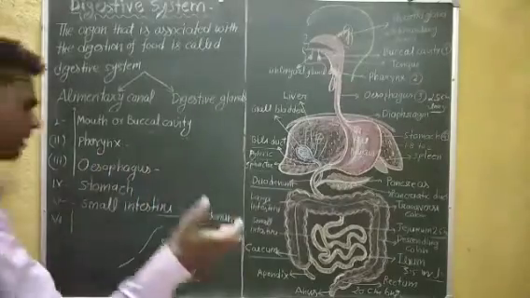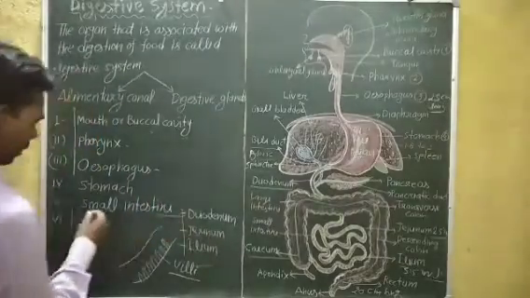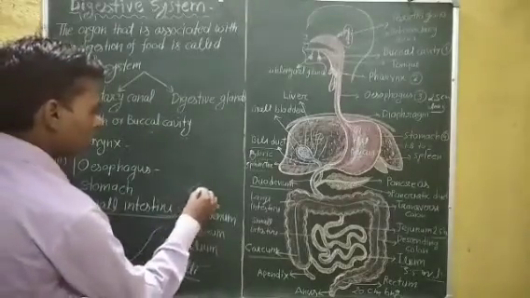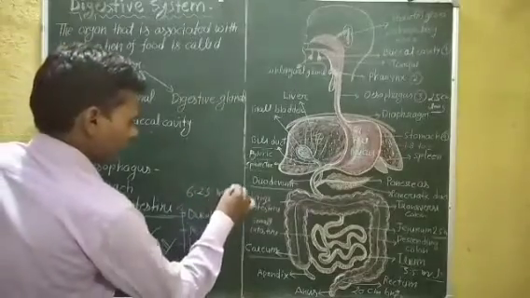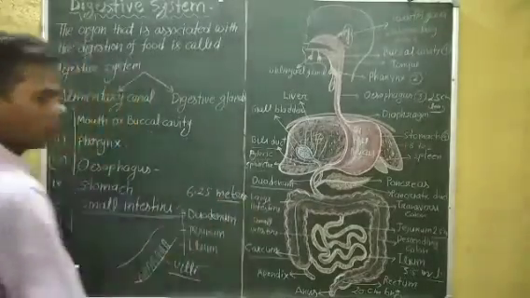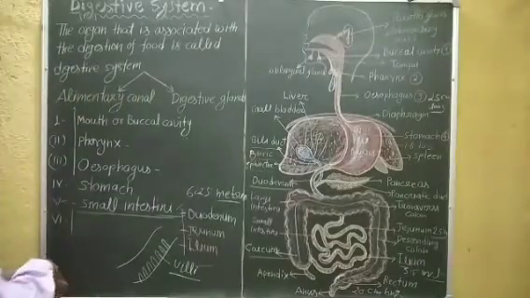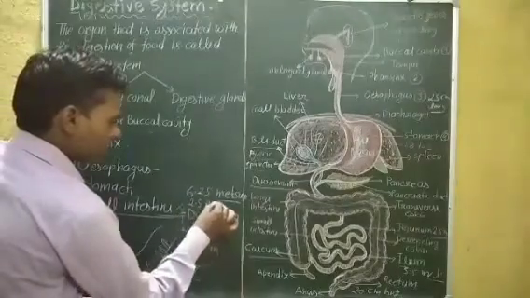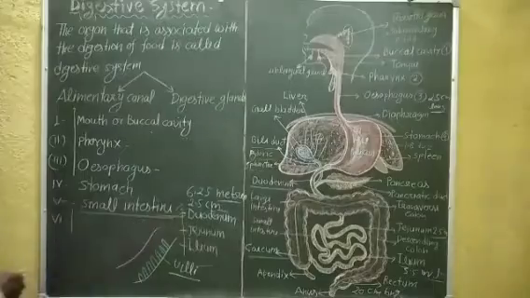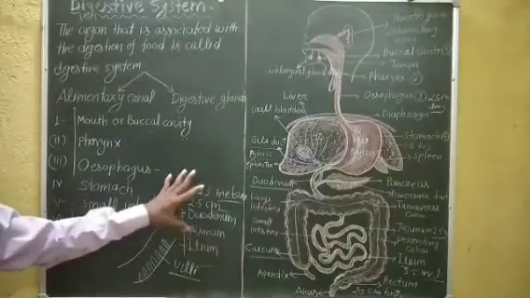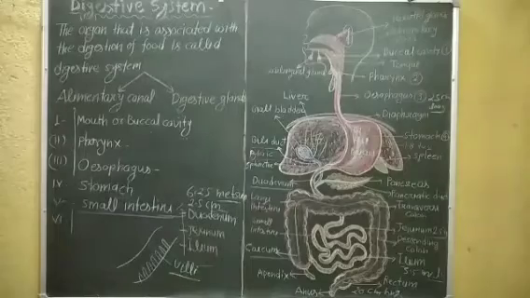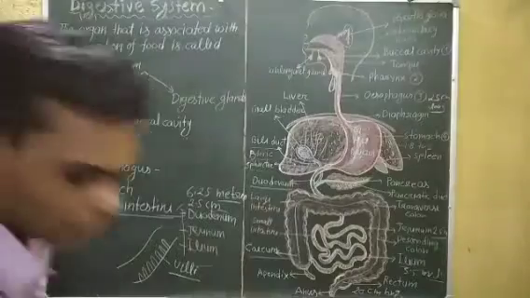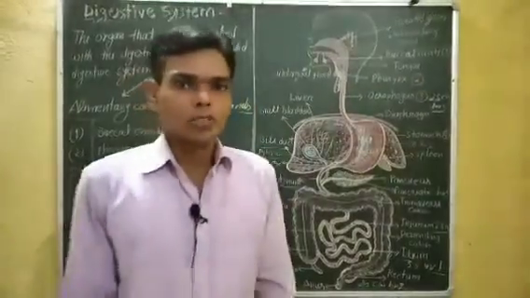One important thing, students: the length of the small intestine is 6.25 meters, and its diameter is 2.5 centimeters. Okay students, now last one